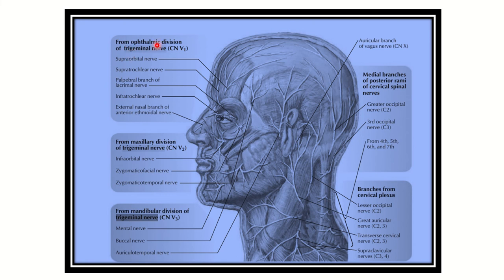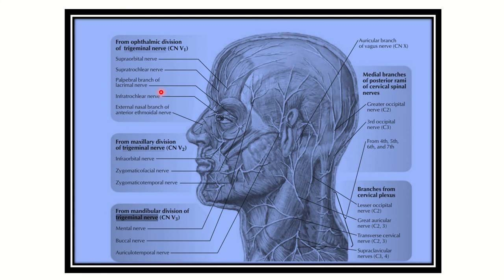We can see the ophthalmic branch of the trigeminal nerve supplies this area. Here we can see the branches supraorbital and supratrochlear, and they supply the upper part of the eye and the scalp up to the middle area, up to the vertex.